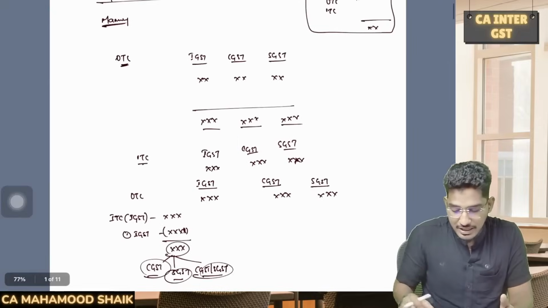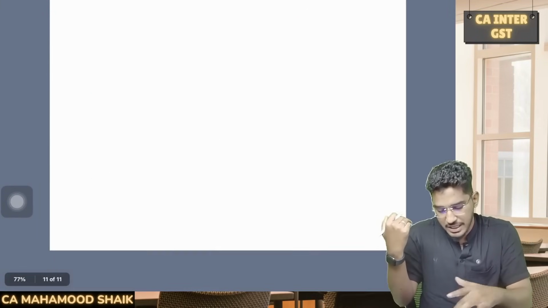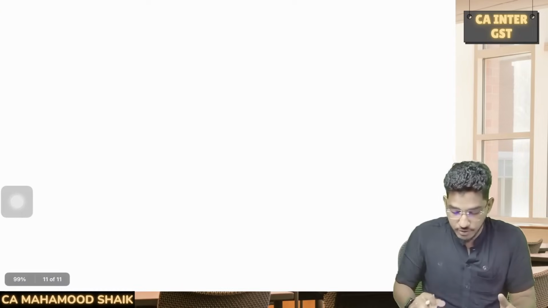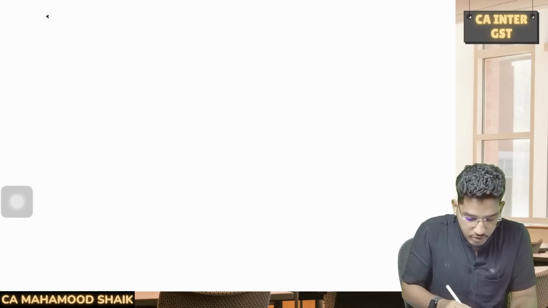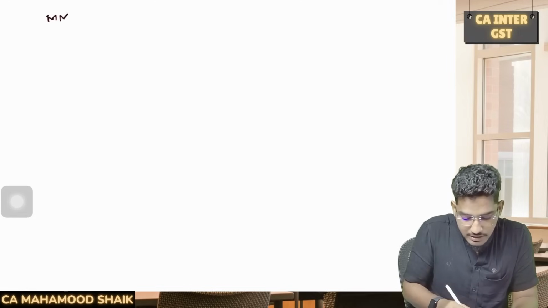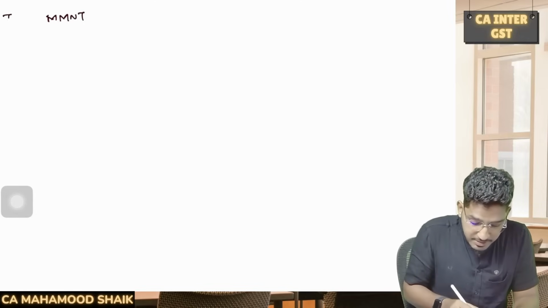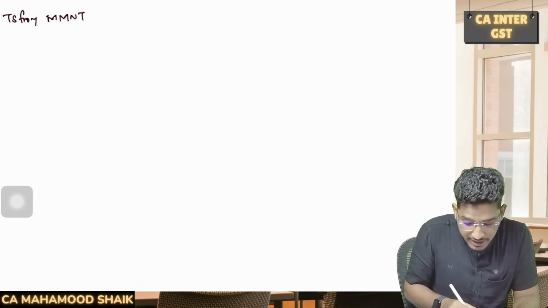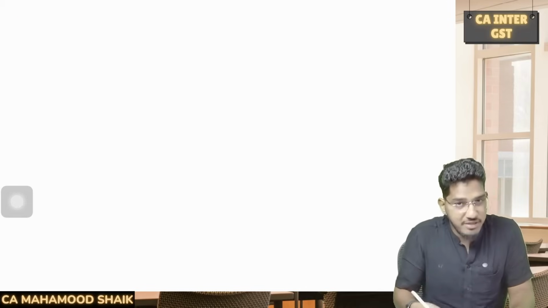Now, how to determine that applicable threshold limit? I will tell you one scenario, and you have to follow that order. First, when you have calculated your aggregate turnover, you need to check whether the person is making a taxable supply from MMNT. Whether the person is making a taxable supply, not exempt supplies, guys.